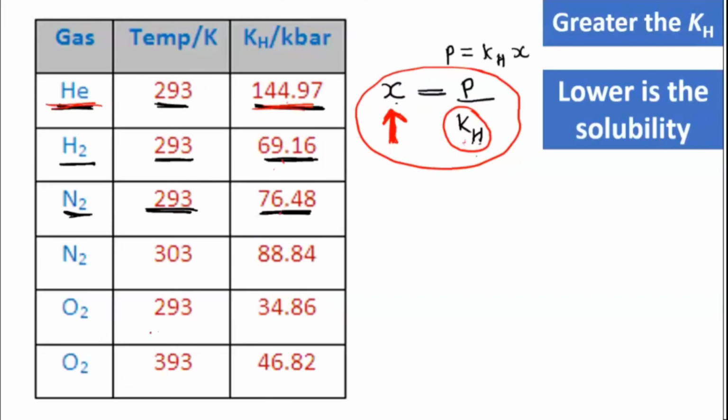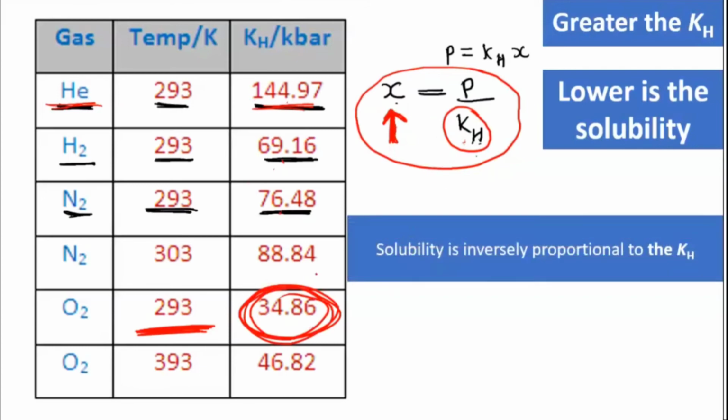Now see, at the same temperature, 293 Kelvin, I have taken oxygen also here. You can see oxygen is still more soluble compared to all the other gases, because the value of KH is less here. So the lesser the KH value, the higher the solubility, because they are inversely related to each other. So you need to keep the opposite in mind.